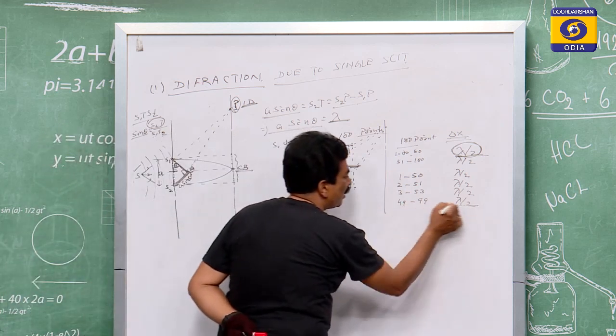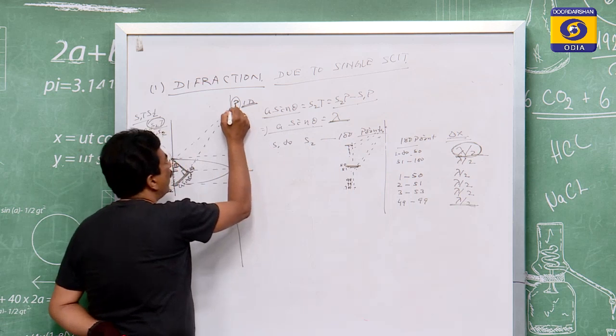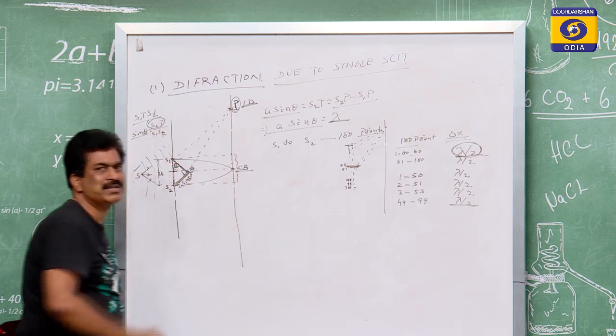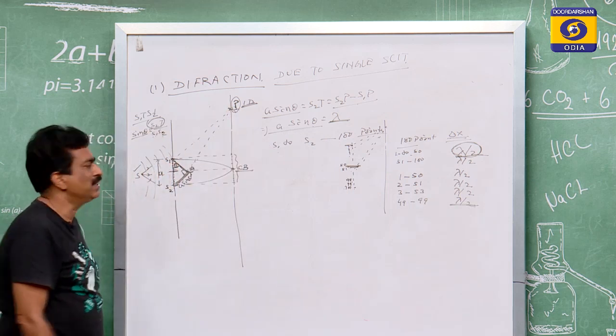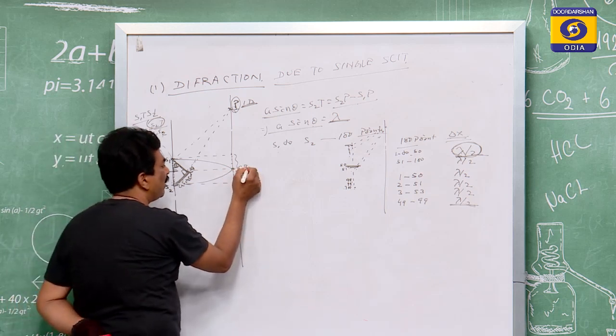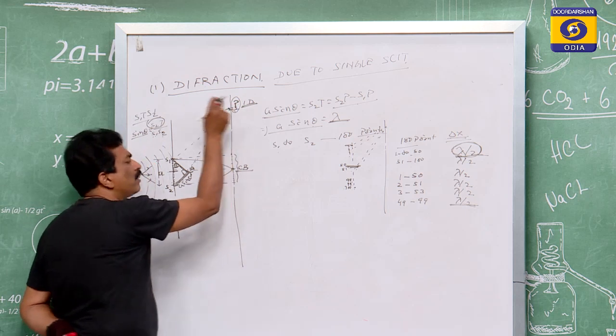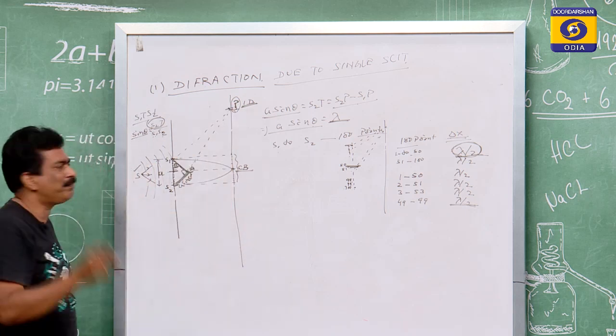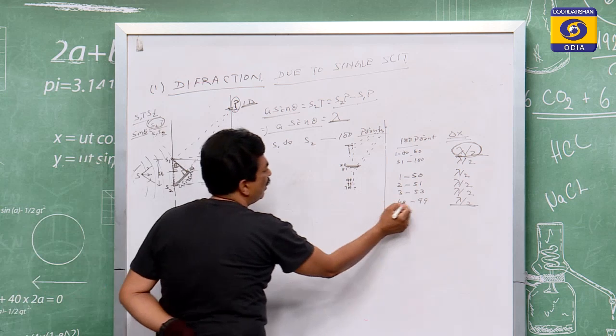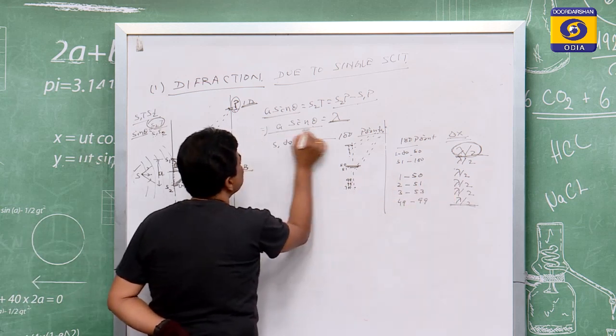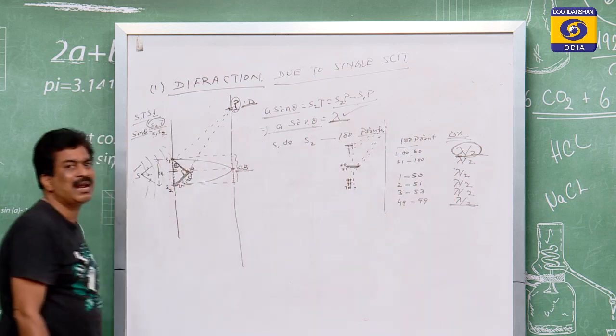So, this lambda by 2 will meet where it must have darkness, meaning after the central bright, the first point where the rays form a dark point, for this region a sin theta is equal to lambda.